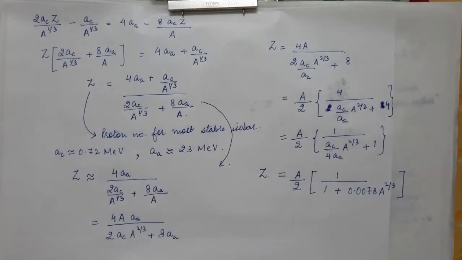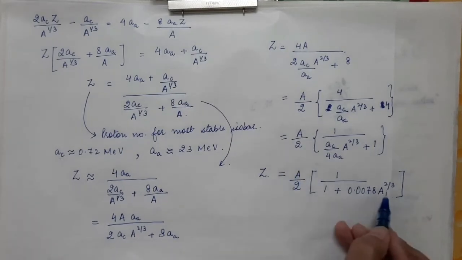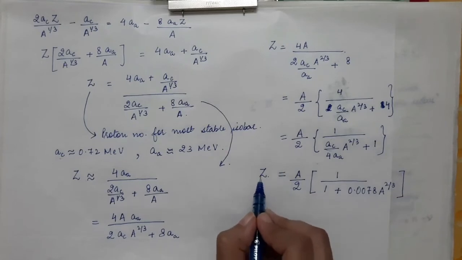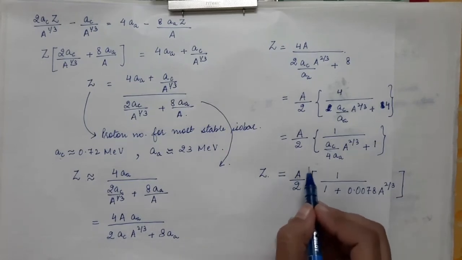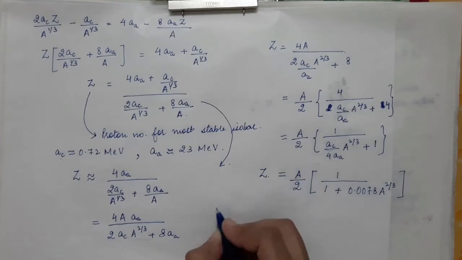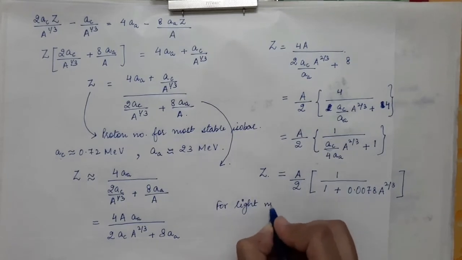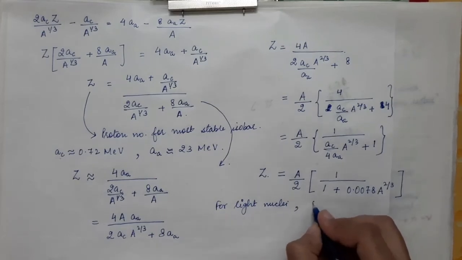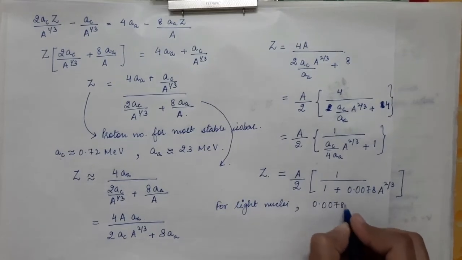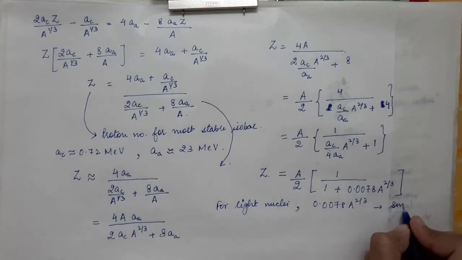That is, you can calculate for a particular isobar, for a particular number of capital A, which value of proton number is most stable. So you can put over here A is equal to 100, you can put A is equal to 4. So for the case of light nuclei, this term 0.0078 into A power 2 by 3 is very small.